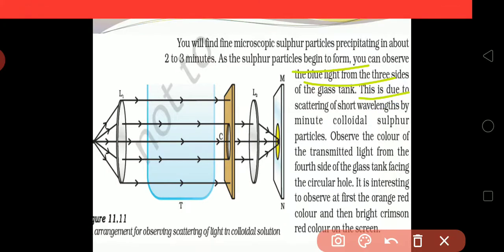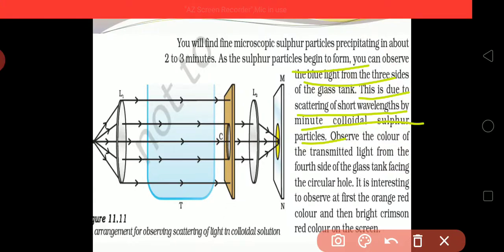This is due to the scattering of shorter wavelengths by the minute colloidal sulfur particles. Observe the color of the transmitted light from the fourth side of the glass tank, facing the circular hole. What will be seen?